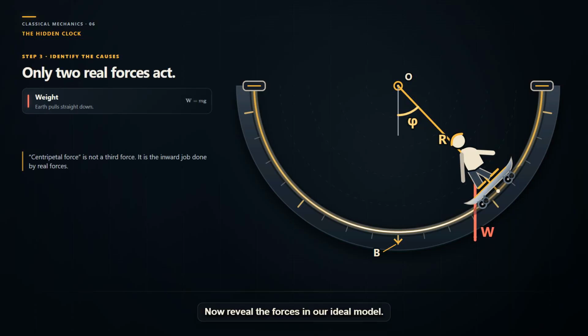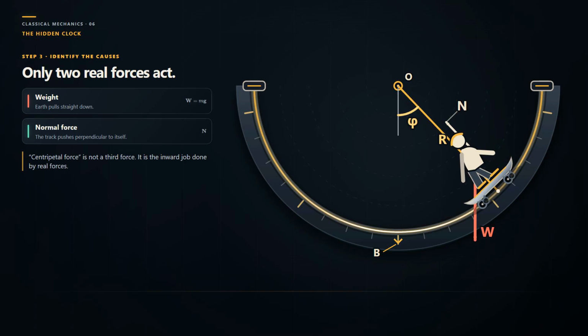Now reveal the forces in our ideal model. Gravity gives the board rider point a weight vector W, straight downward. Its magnitude is mg. M is mass in kilograms, and g is gravitational acceleration, 9.8 meters per second squared near Earth. The track supplies the other force, the normal force. Write N for its magnitude in newtons. Its ivory arrow points inward, perpendicular to the surface. In this frictionless point model, there is no third push along the track and no separate centripetal force arrow.